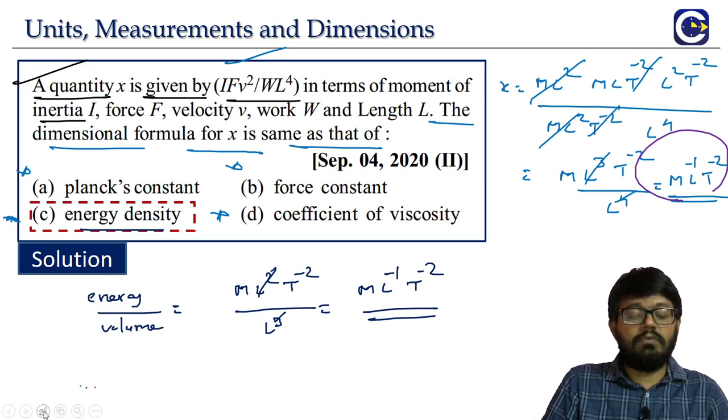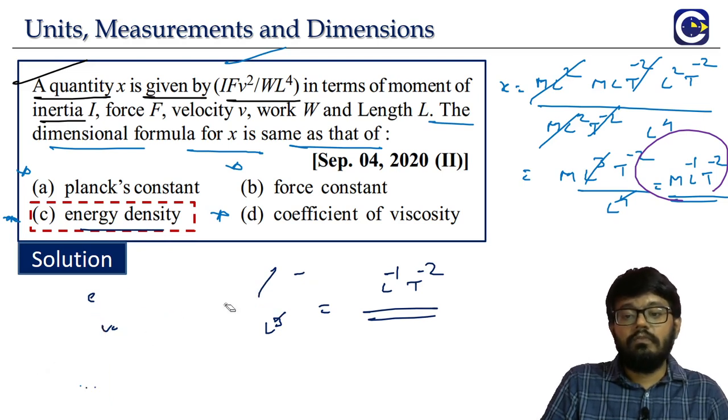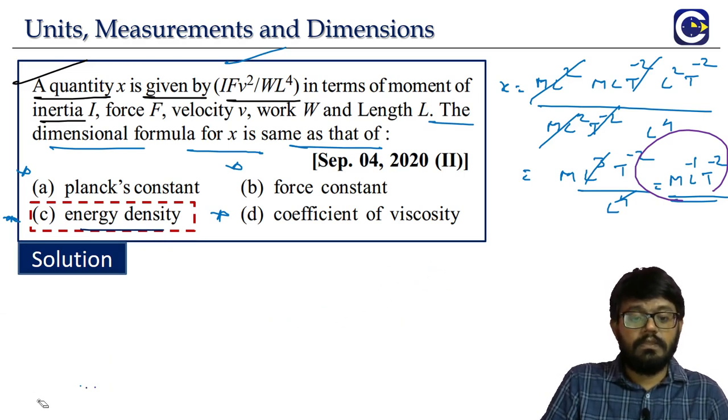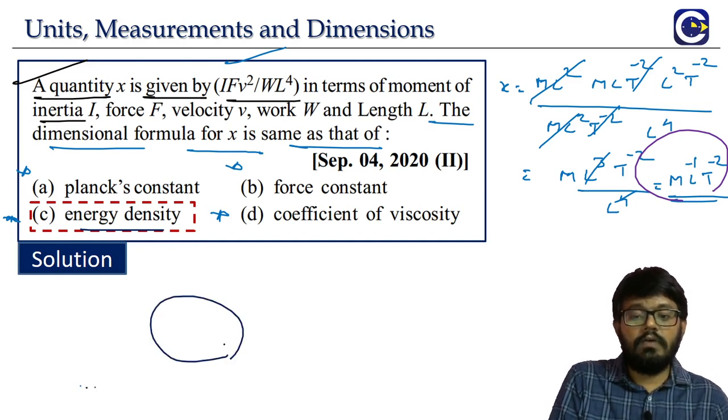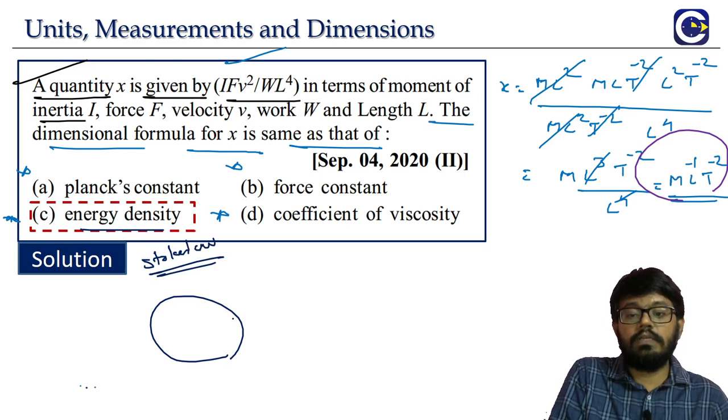Now there is one more thing. Option D. What is option D? Coefficient of viscosity. So maybe we can just quickly do it and verify why it is not coefficient of viscosity. For the coefficient of viscosity, which is a property of the liquid or the fluid, if you have a spherical object, we generally use Stokes law. So we'll see what the Stokes law is.